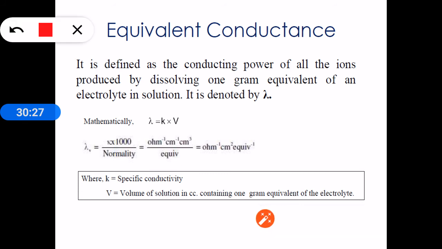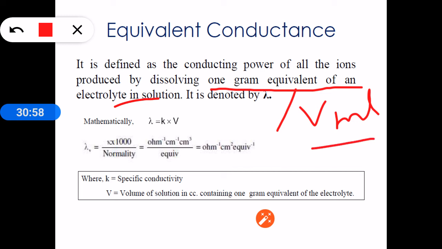Equivalent conductance is defined as the conducting power of all the ions produced by dissolving 1 gram equivalent weight of an electrolyte in any quantity of solution, like V mL. Suppose we dissolve 1 gram equivalent weight of sodium chloride in V mL of water. Then the capacity of that solution to allow current to pass is called the equivalent conductance of sodium chloride solution, and it is denoted by lambda.